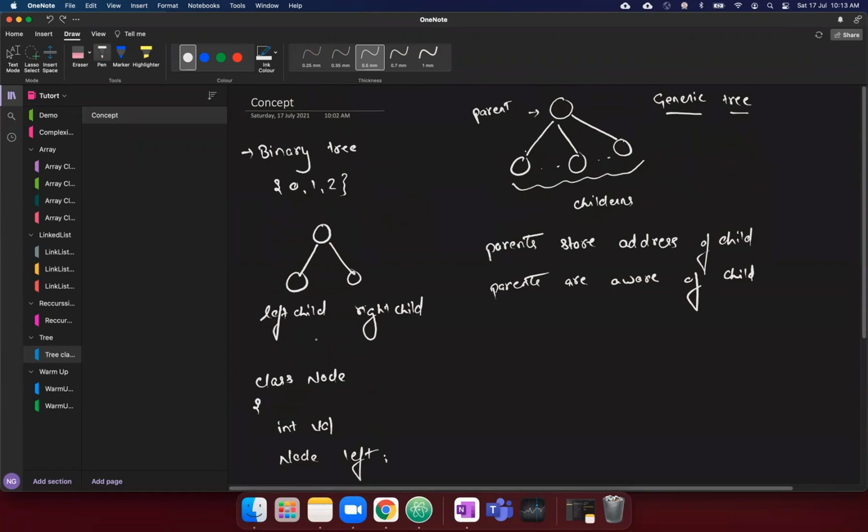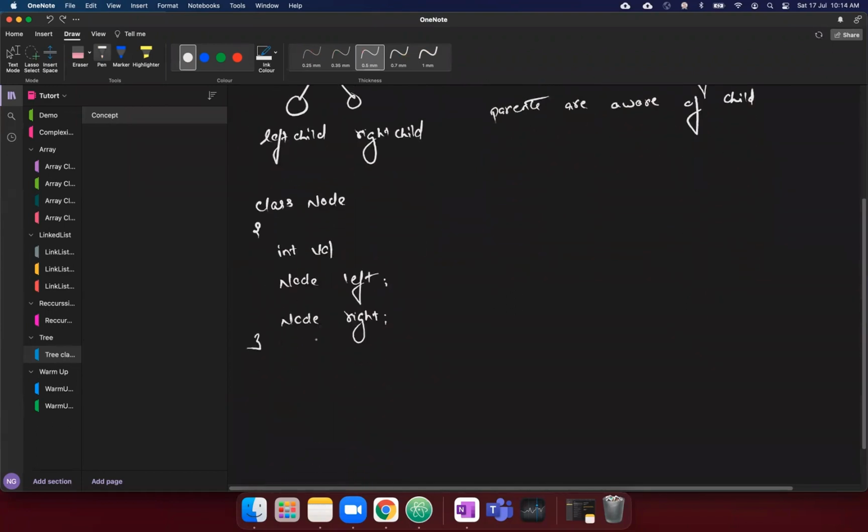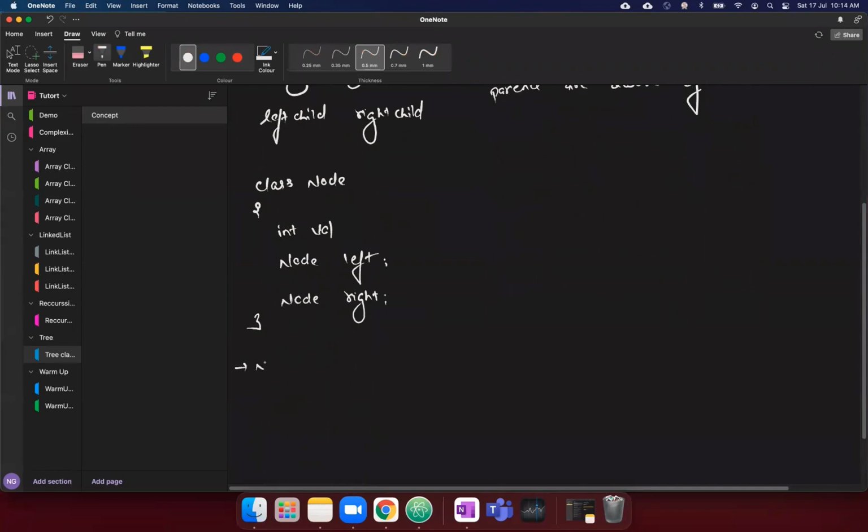Am I good so far? Anything? Any doubt here? Ashwini, Drupad, Gopal, Sajan. Okay.